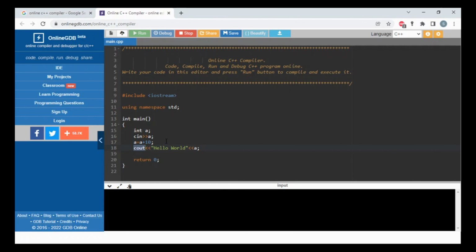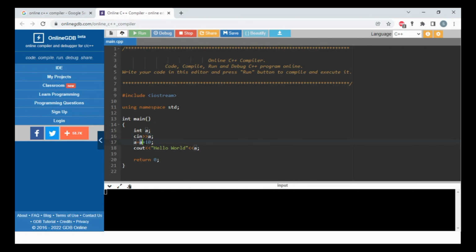As I already explained, namespace and main are keywords and data types also. Main is the heart of a program. Like without a heart we can't survive, similarly main is the heart, and integer is a keyword, and these are some operators.